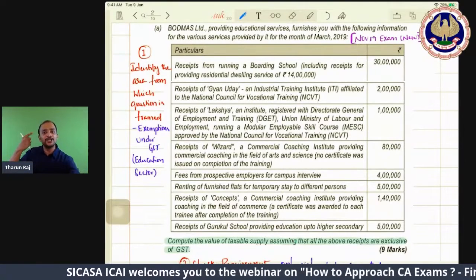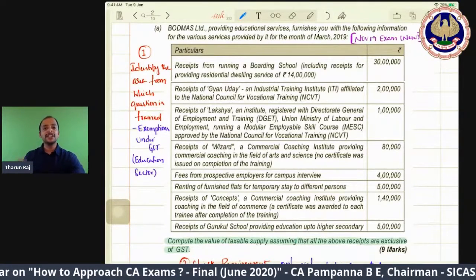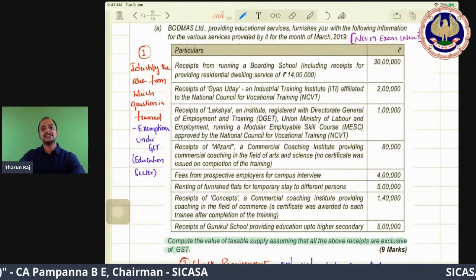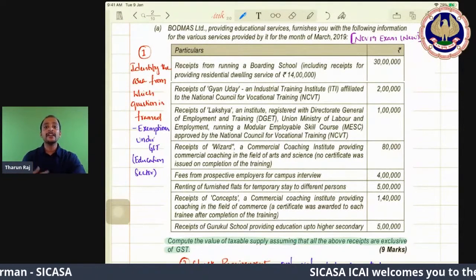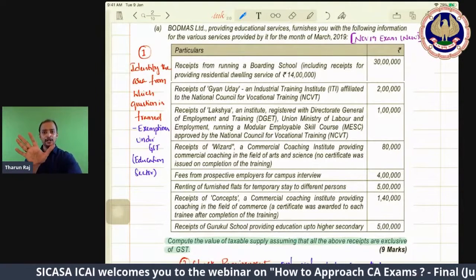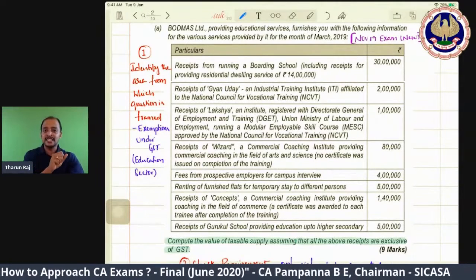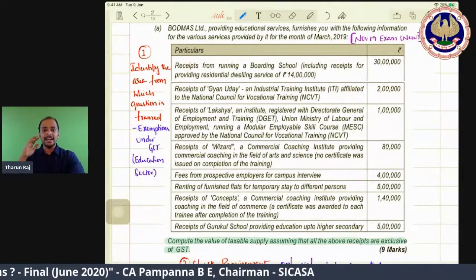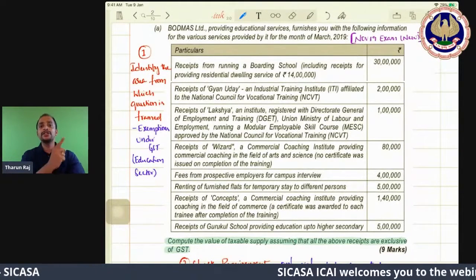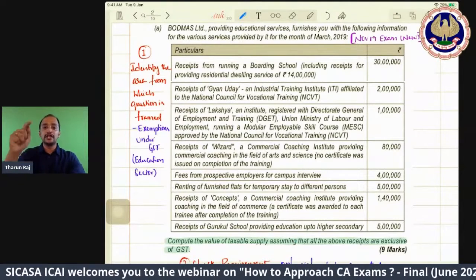So that should run into your mind. And when it is running into your mind, all the provisions applicable for the education sector will come and flash in your mind, so that when you are reading the question point by point, first it should be an overall look, a bird's eye view of the question. So you will know the area from which the question is asked. Immediately in your mind, those particular provisions will flash. So that is the power of the human mind. Sincerely, seriously, if you have prepared, it will be there in your mind.